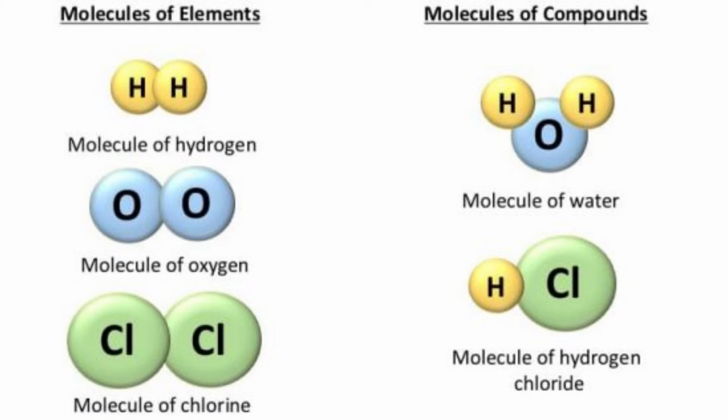Next type is molecules of compound. Now, molecules of compounds are made of atoms of different elements. They may also be called heteroatomic molecules. In such molecules, the atoms of different elements combine in definite proportions by mass. For example, water is made of hydrogen and oxygen elements in the ratio 1:8 by mass. The atomic ratio which corresponds to this mass ratio is H:O as 2:1. Thus, the formula of water molecule is H2O.